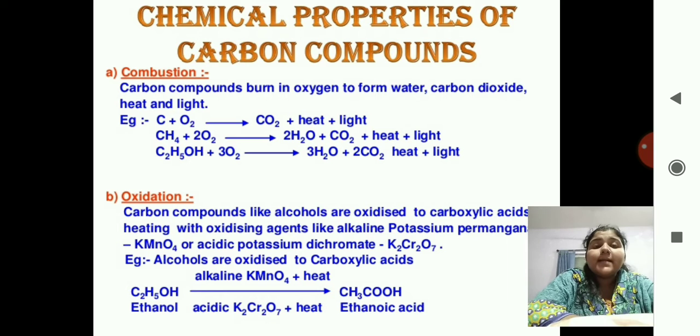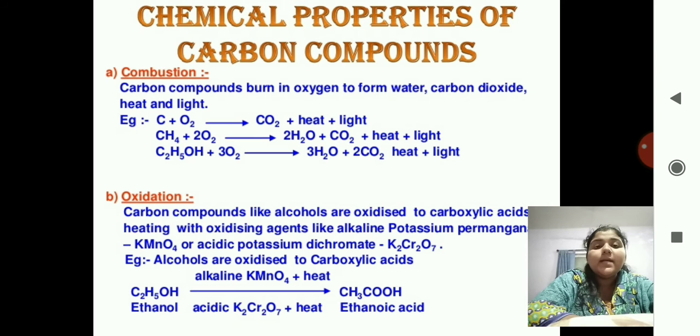Okay, so the next chemical property is oxidation. Oxidation means you are adding oxygen to it. Carbon compounds like alcohols, we'll take the example of alcohol here. Alcohols are oxidized to carboxylic acid, that is they are adding oxygen to the alcohols and making carboxylic acids.